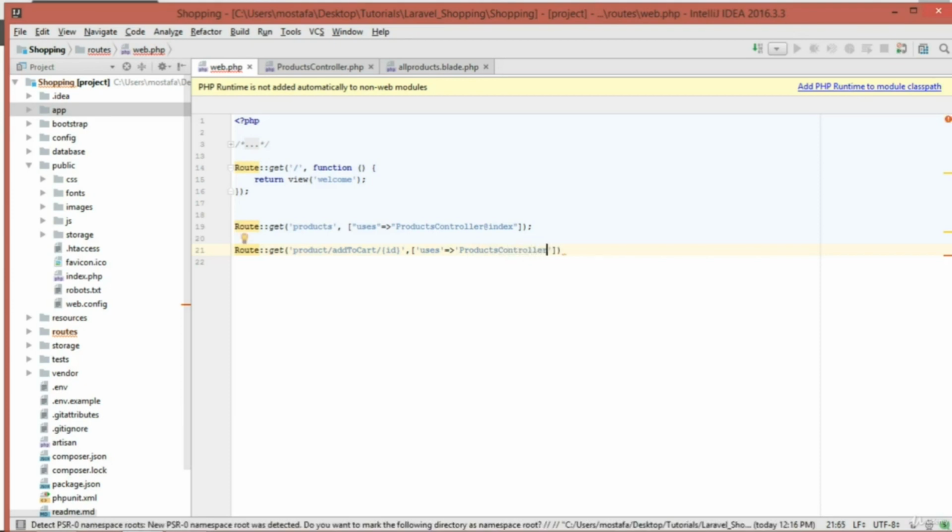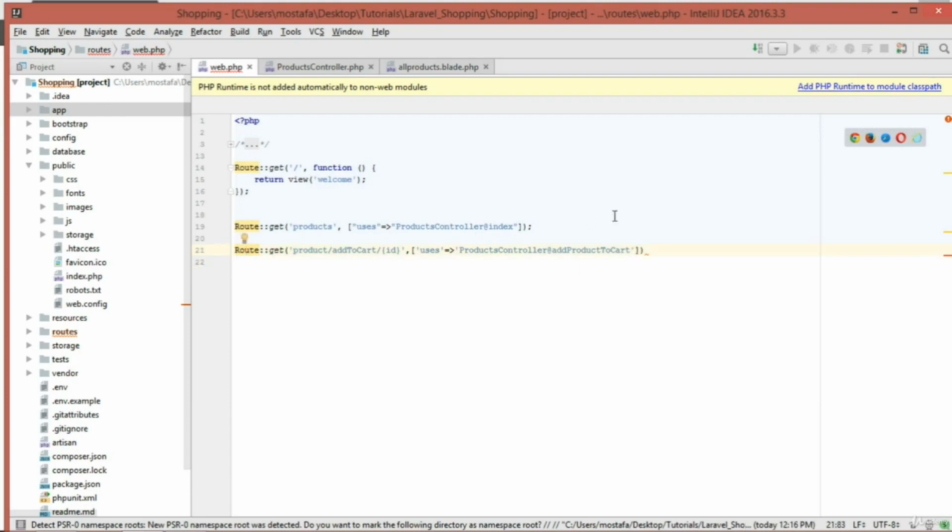And the second one after the at is the function, the name of the function. So the name of the function could be add product to cart. As you can see, it's so descriptive. Everything we do is so descriptive, so that you know exactly what it does.